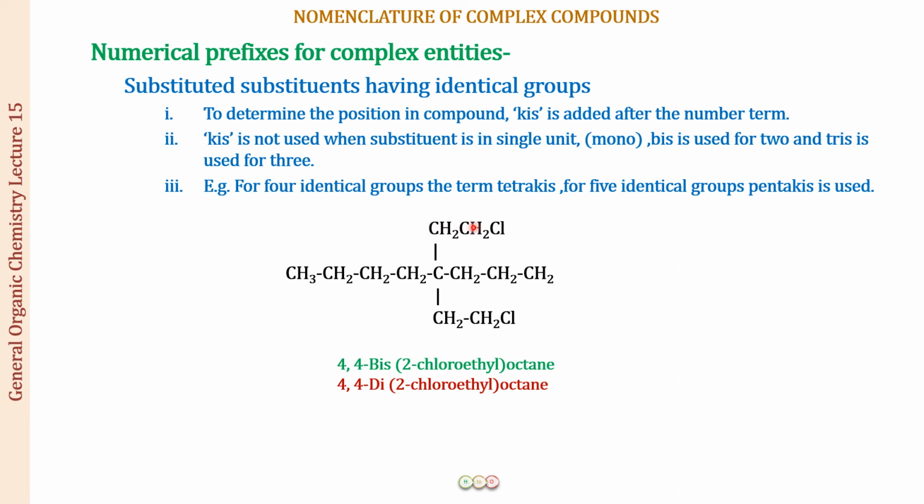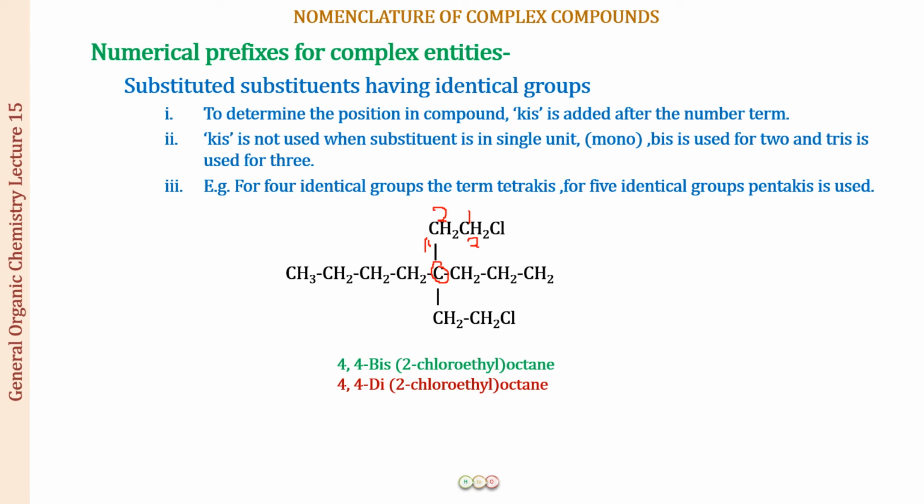So this is the 2 position. The numbering of the substituent starts from the position where it is joined to the main chain. You're not going to start the numbering from this end. This is not 1 and this is 2. This is 1 and this will be 2, from the point where it is joining the main chain. This is going to be carbon number 1, so the chlorine is present at carbon number 2.